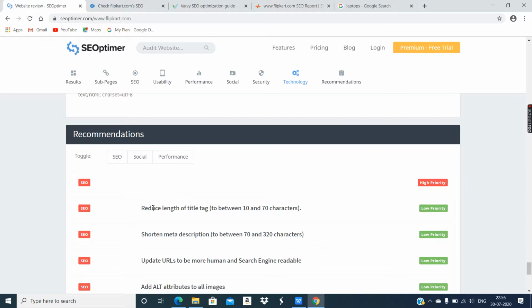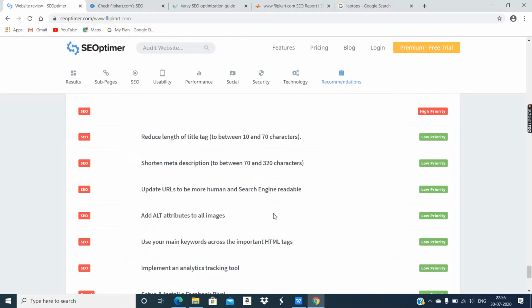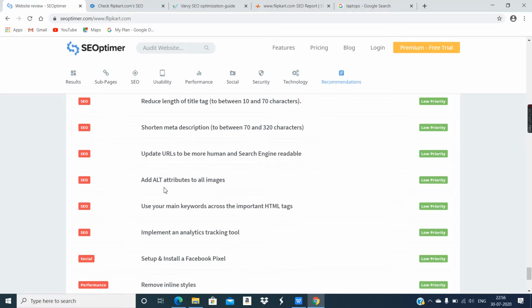All these improvements are low priority. That means they can be done depending upon convenience. So title tag modification, meta tag modification, all these things they have to upgrade. Alt attribute, we have to add alt attributes in images. We saw the disadvantage.